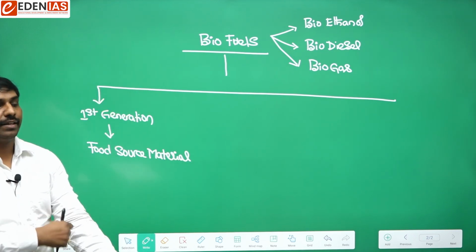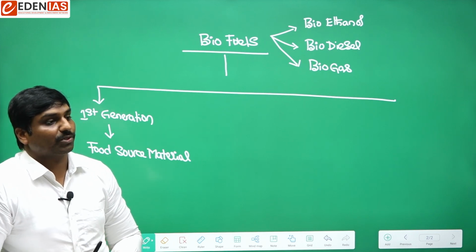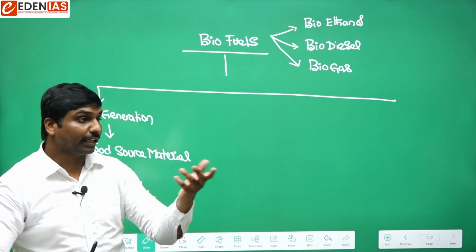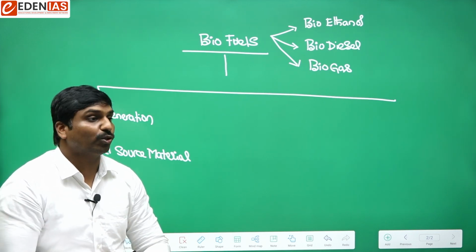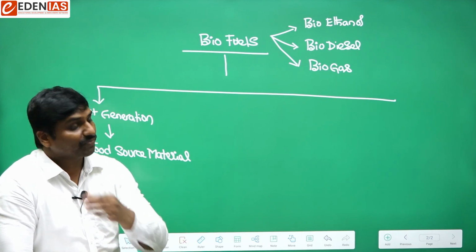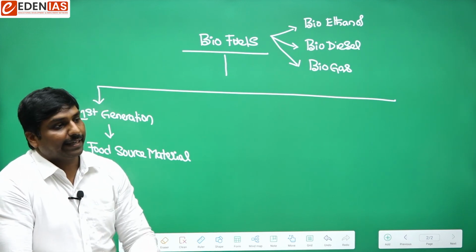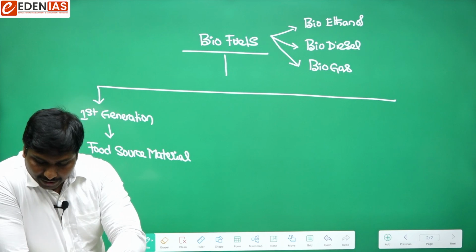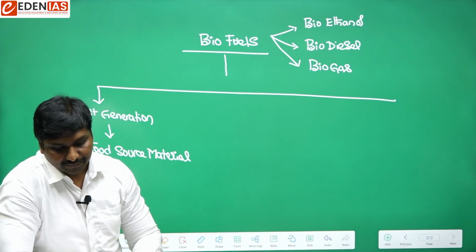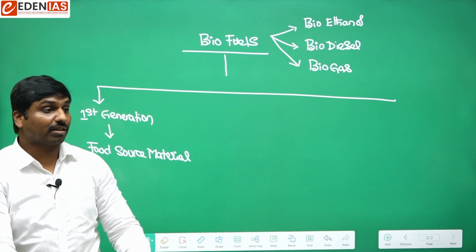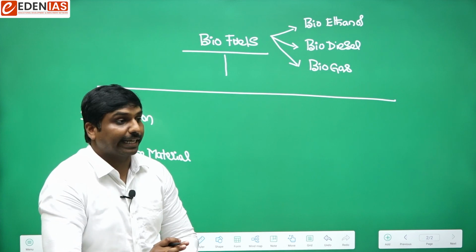That means we have various crops, like sugarcane, sorghum, corn, or sugar beet.